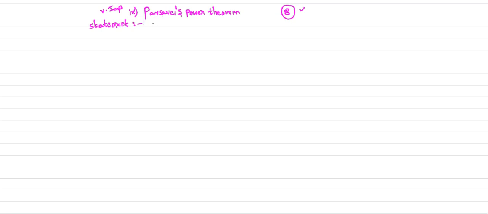So when it comes to the statement, if x of t is a periodic signal with time period T, its complex exponential Fourier series coefficient is Cn. So before going to prove this property, everyone should recollect the complex exponential Fourier series expansion of a periodic signal x of t. So what is this expansion? Sigma n equal to minus infinity to plus infinity, because we are going to prove every property based on this only. So this is your complex exponential Fourier series expansion.